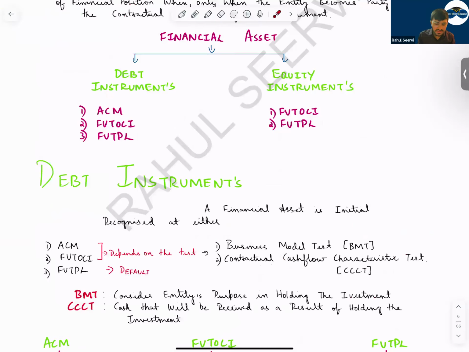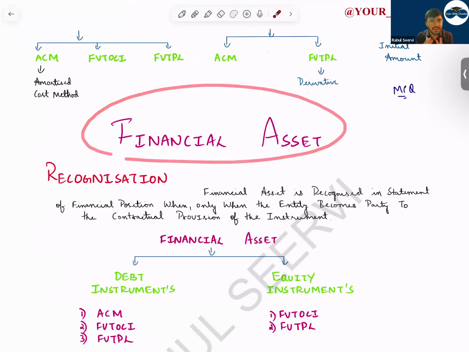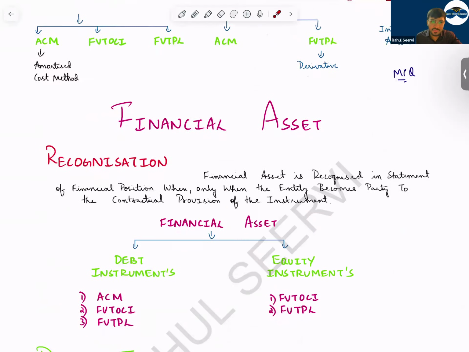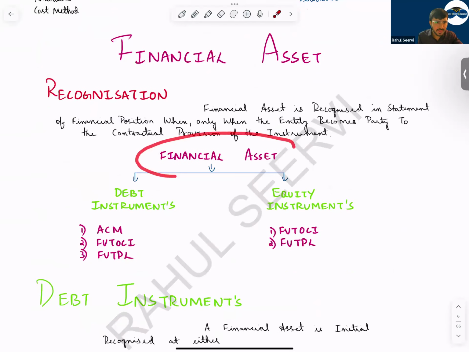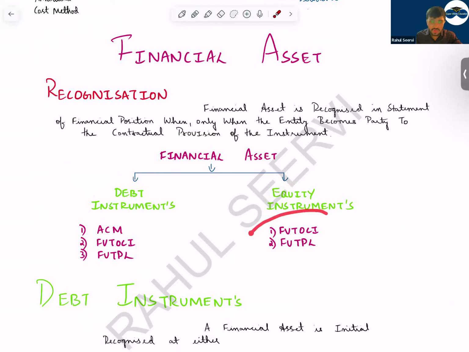Now let me start with financial assets. Now, when will the company record a financial asset? The company will recognize a financial asset in the balance sheet when it becomes a party to the contract. Which contract? Financial instrument. So financial asset, two types are debt instrument and equity instrument. For debt instrument, three models: fair value through P&L, OCI, amortization cost method. But for equity instrument, we can only follow two methods: fair value through OCI and fair value through P&L.